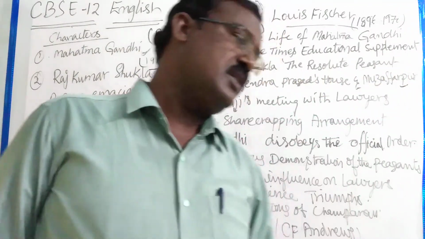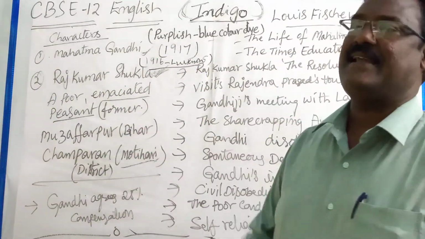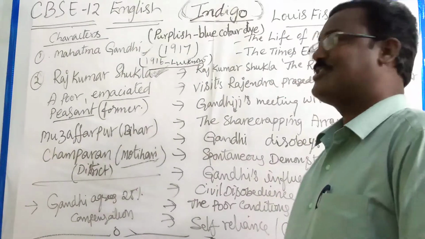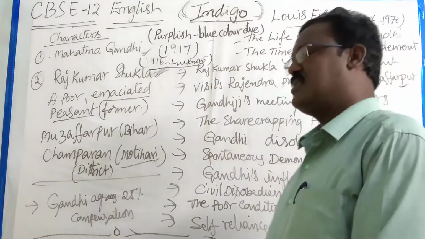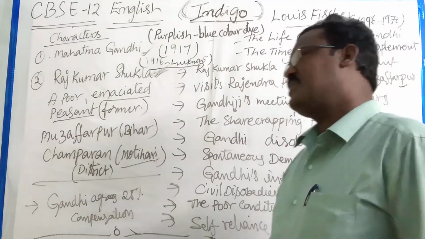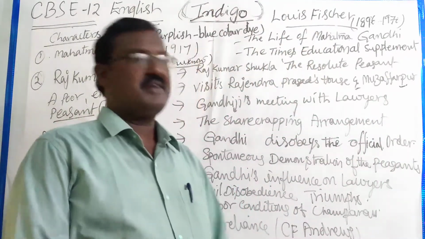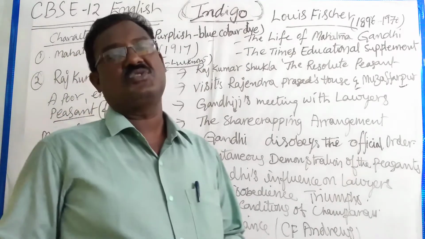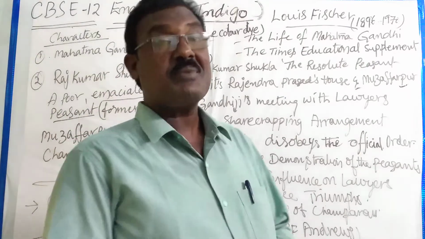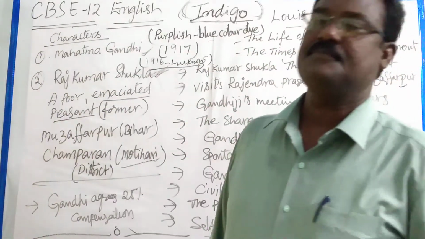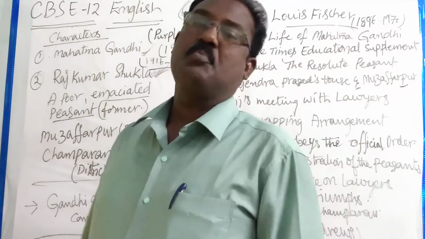Here the sharecropping process was going on, which means the land was divided into so many parts. Arable land means fertile land. The land with much strength was divided into so many small parts, and they were handed over to farmers on rent. At that time, we already know, the indigo crop, the blue color dye, had great importance and was in demand. But later, after some time, Germany started making synthetic indigo. That means original indigo lost its importance.